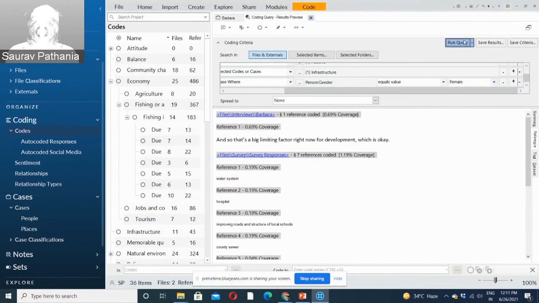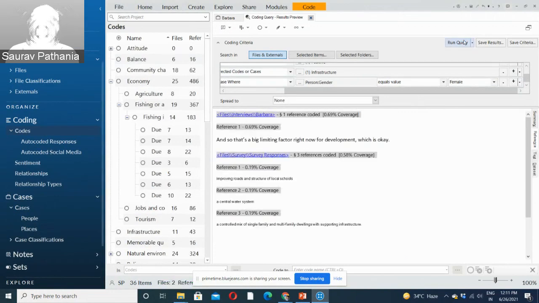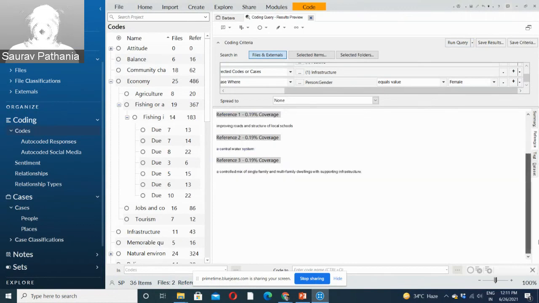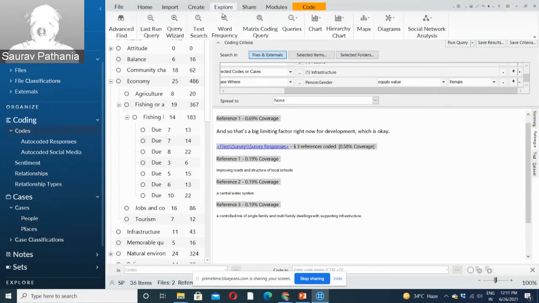If I run this query, it says the content should be from a female, coded in infrastructure, and also coded in positive attitude, right? So this is something coming from female persons and coded in infrastructure, coded in balance, in positive attitude also. So this way you can keep adding more, and you can see what content has been coded in 2 or 3 codes together, what the overlap is between different codes, to help you get better results. I will not go into more queries, but these are the very basic queries which you need and which will help you in getting better insights.